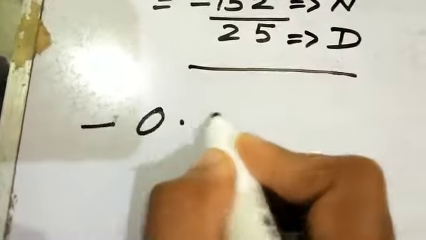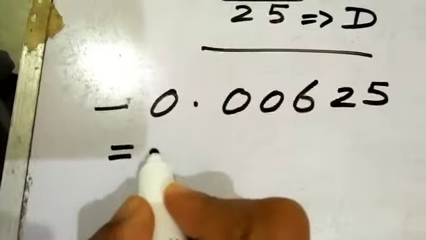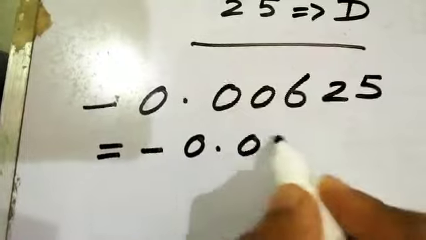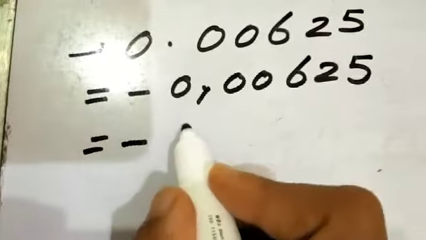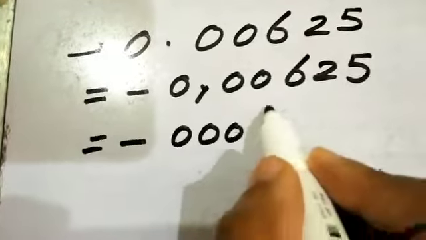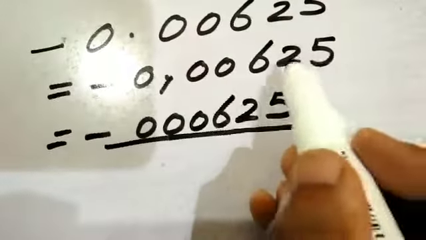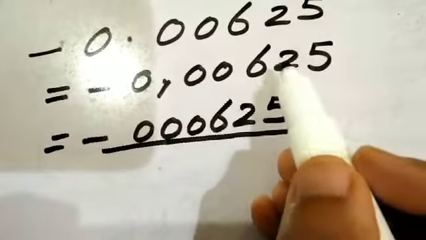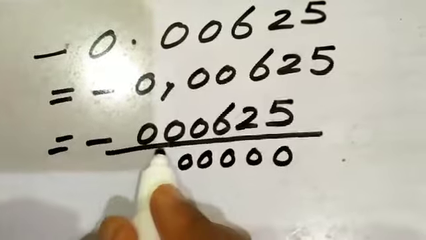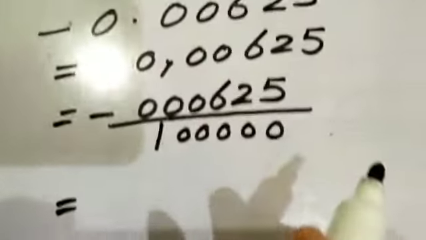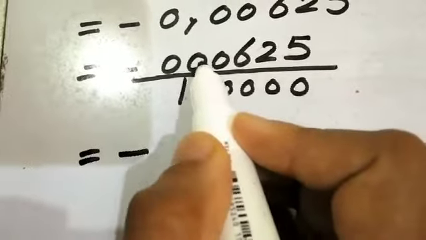minus 6.00625. The first step is to write the question again. Second step, cross the decimal: 600625 divided by, how many zeros do we have? How many decimal places do we have? 1 2 3 4 5. So 5 zeros, 1 2 3 4 5, and 1 for crossing the decimal. Unit, tens, hundred, thousand, 10,000, 100,000.